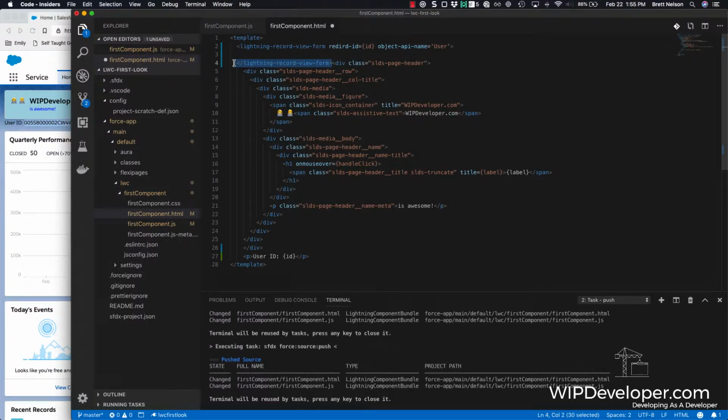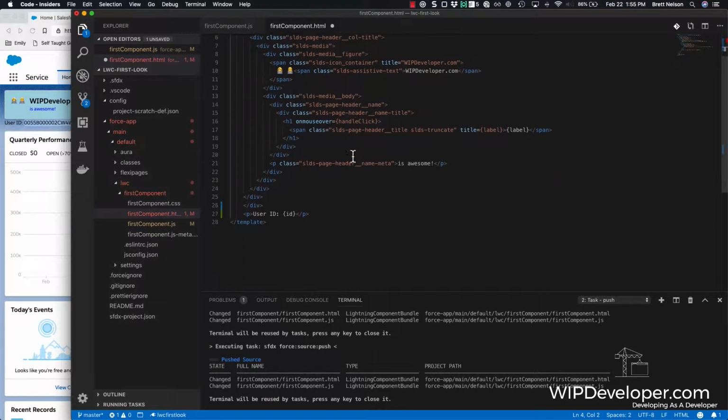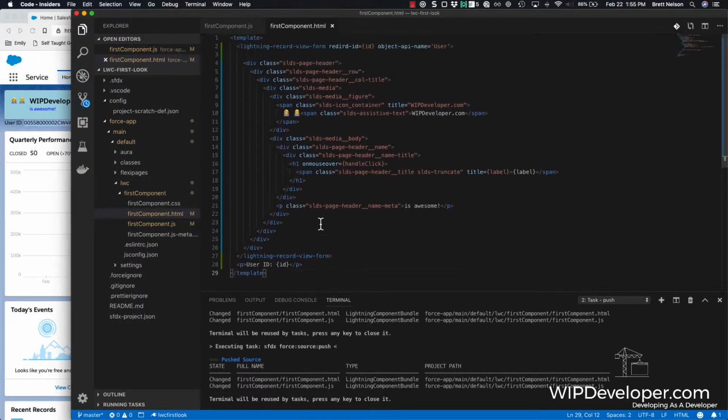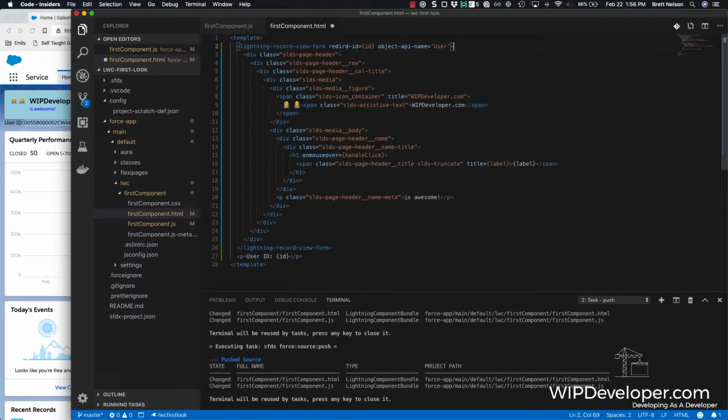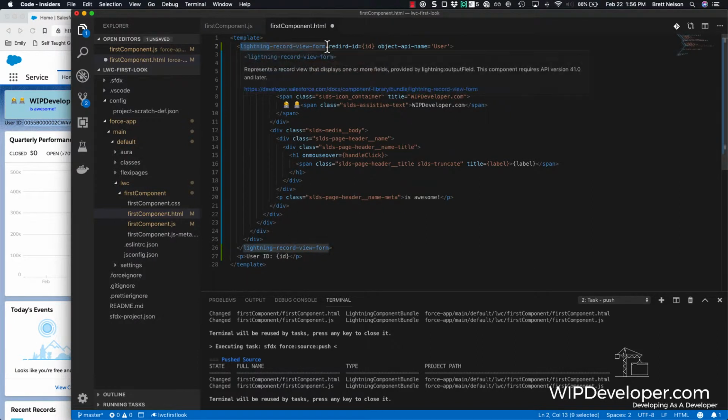And rather than closing it out here, I want to wrap the entire thing. Now, the entire component we have is now wrapped in a Lightning Record View form.